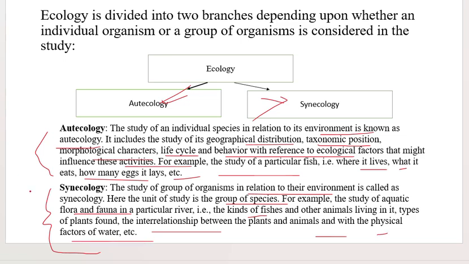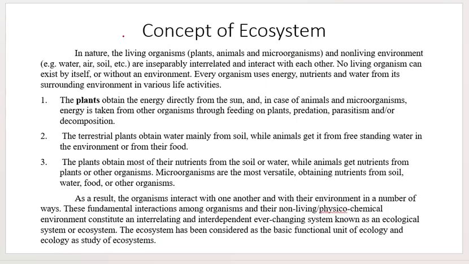So, ecology means a study of a group of organisms. These are the two types of ecology, that is autoecology and synecology. Then comes the concept of ecosystem. Ecology is done. Now we'll see the concept of ecosystem.